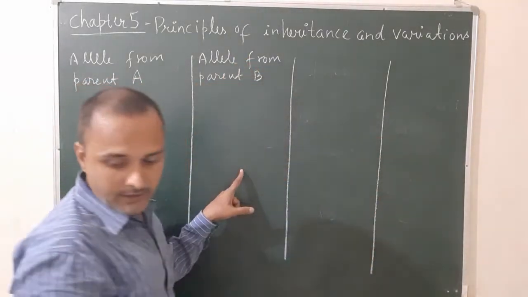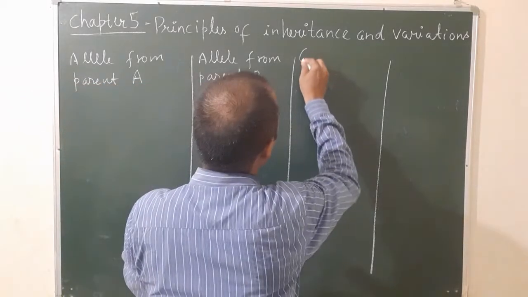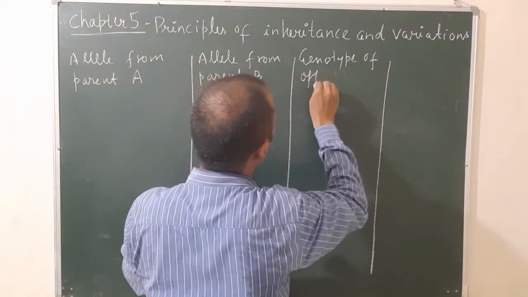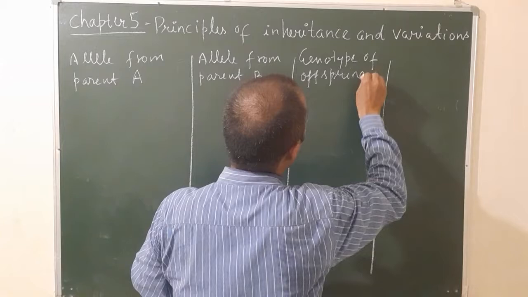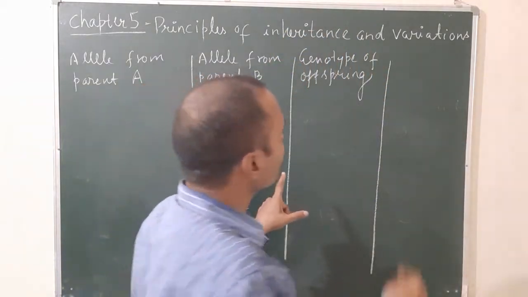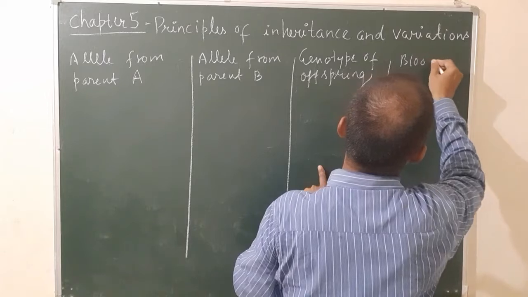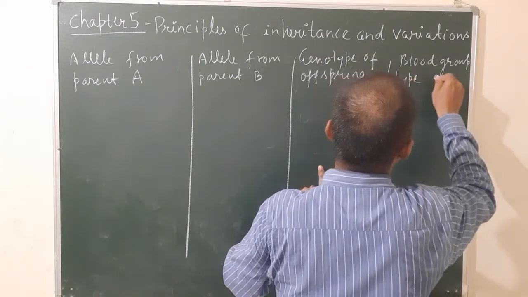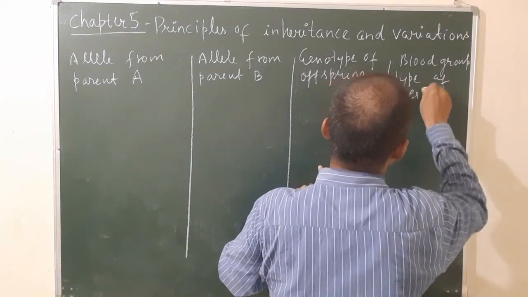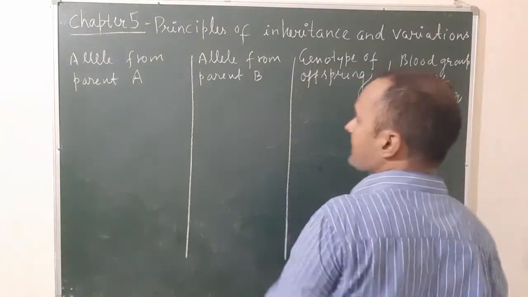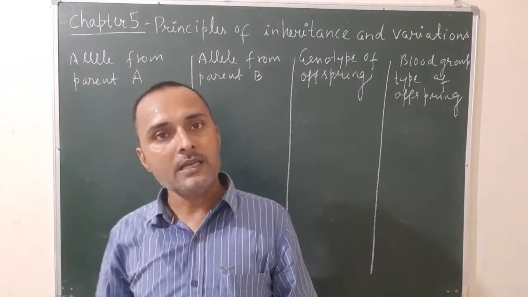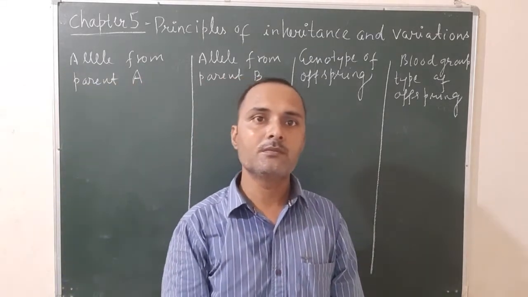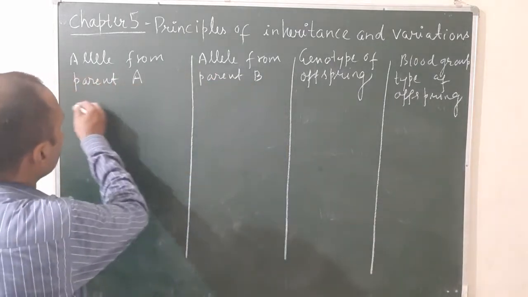Then the third one, genotype of offspring, or you can say progeny. And the last one, blood types of offspring, or you can say blood group type. This table is very important. So try to understand. IA is greater than i, IB is greater than i. When IA and IB are both present, then it is AB. When i is present alone, then the blood group will be O.